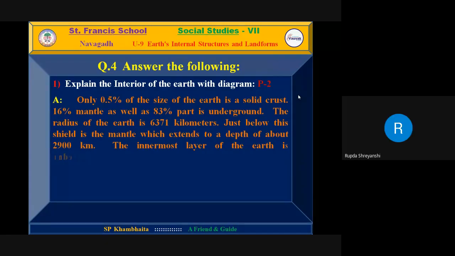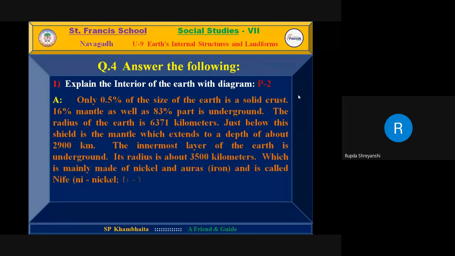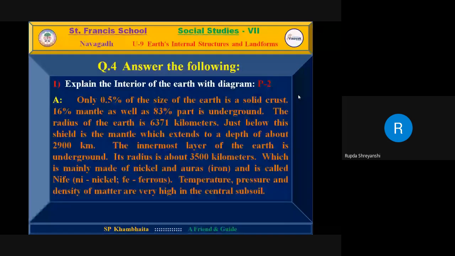Explain the interior of the Earth with diagram. Only 0.5% of the size of the Earth is solid crust. 16% is mantle as well as 83% part is core. The radius of the Earth is 6,371 kilometers. Just below this crust is the mantle, which extends to a depth of about 2,900 kilometers.